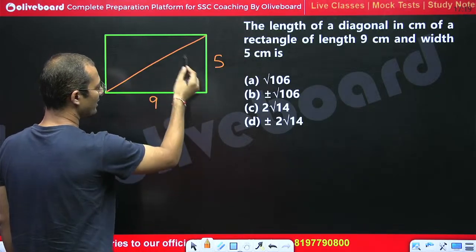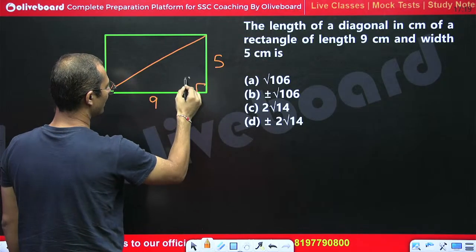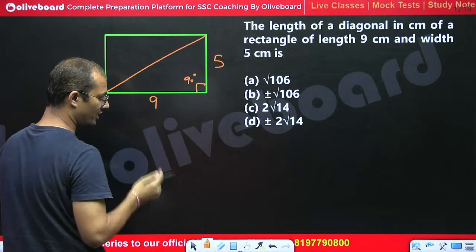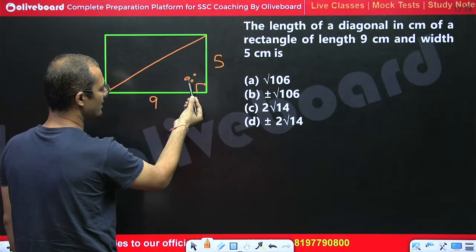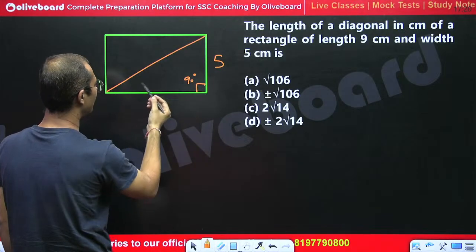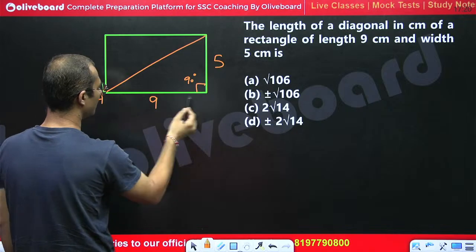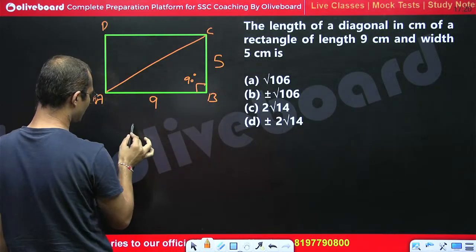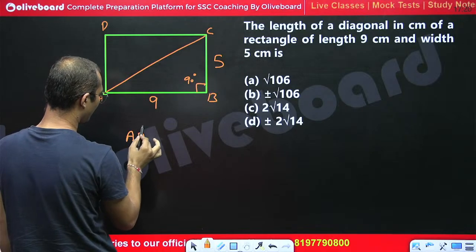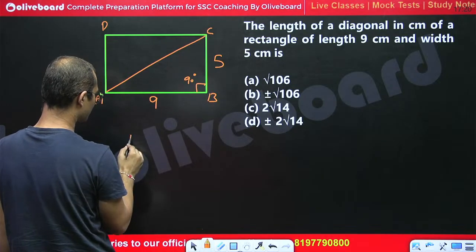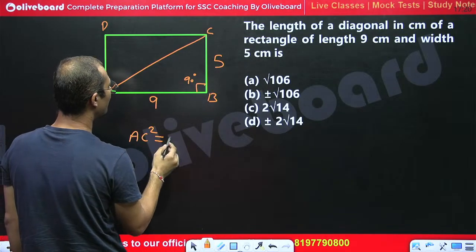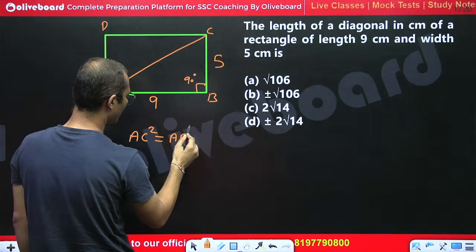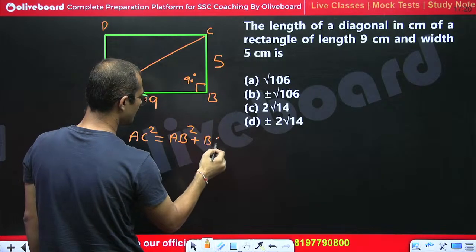So we can apply the Pythagoras theorem here, because each angle of a rectangle is 90 degrees. If this is A, this is B, this is C, and this is D, we can say that AC square would be equal to AB square plus BC square.